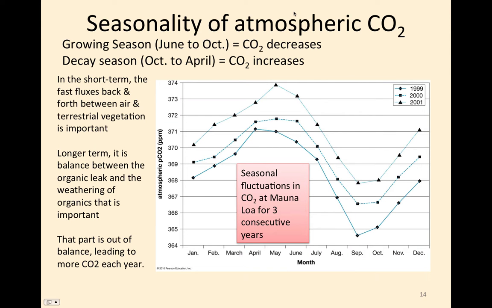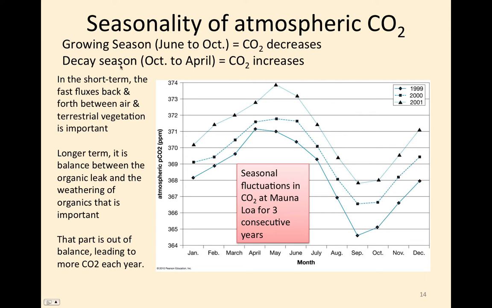Here we're looking at the seasonality of atmospheric CO2, specifically in the northern hemisphere, where most of the world's plants reside because most of the world's continents are there. The growing season is June to October. During that time, CO2 decreases, as you can see. June to October in all these 3 years' graphs is decreasing.